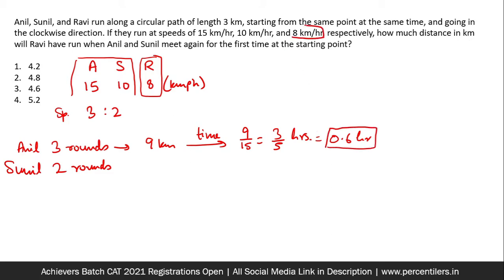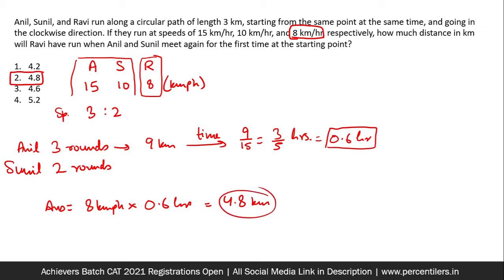So our answer will be speed into time, which is 4.8 kilometers, our second option. Just a 2-step process if you look at it broadly.